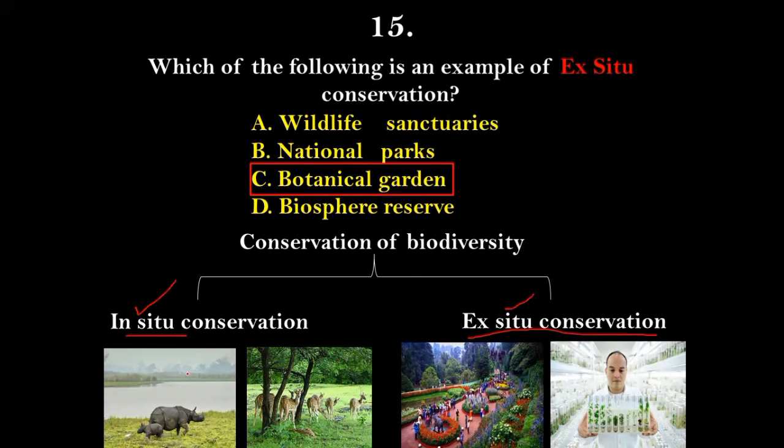In in situ conservation, animals and species are allowed to live in their own natural habitat or natural home. But in ex situ conservation, we try to take out the endangered species and take care of them under the constant care and surveillance of human intervention. So this is the difference between in situ and ex situ conservation. The botanical garden is an example of ex situ conservation, because humans look after the botanical garden by taking constant care of it.